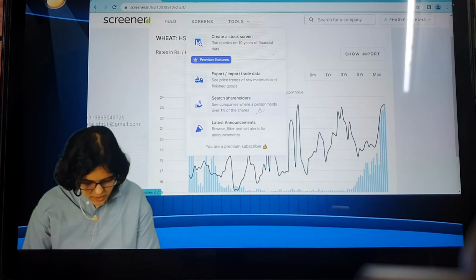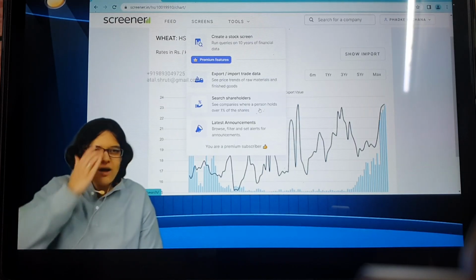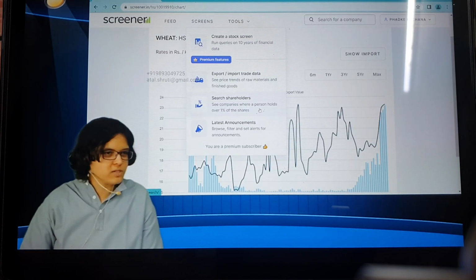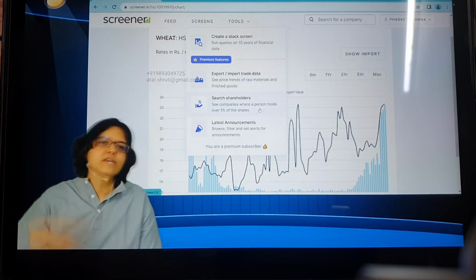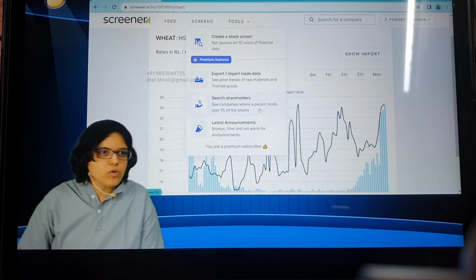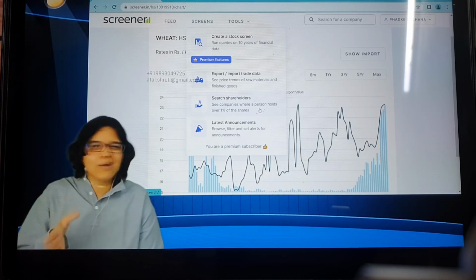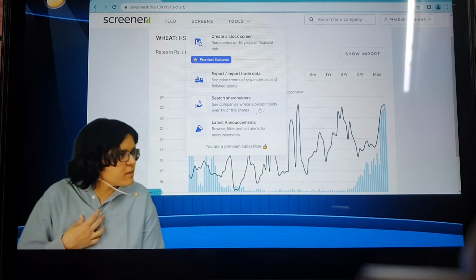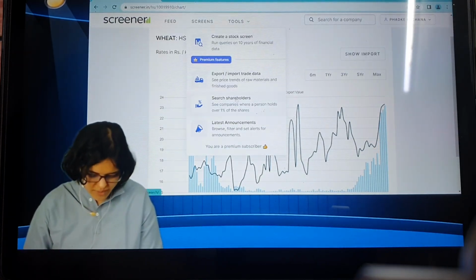This next one searches companies where a person holds over 1% of the shares. I personally don't use this as a frequent search, because let's say I get to know Rakesh Jhunjhunwala holds more than 1% share in some company. Some people will be like, oh, Rakesh Jhunjhunwala holds more than 1%, it means something is amazing. For him, 1% in that company might be chillar. For us, it can be a very big thing. So I don't use this as much.